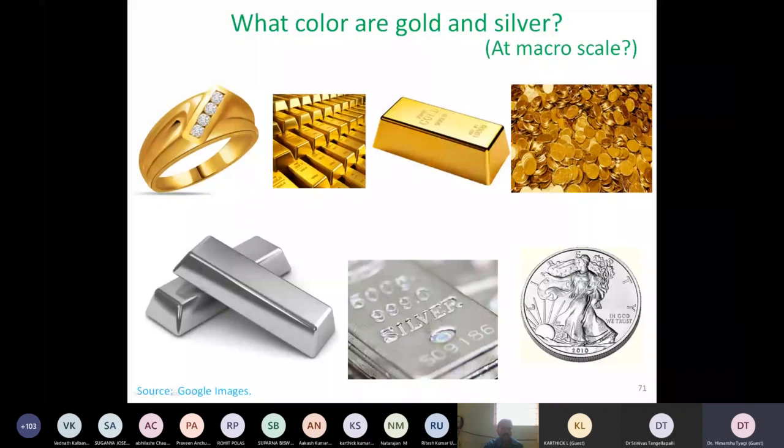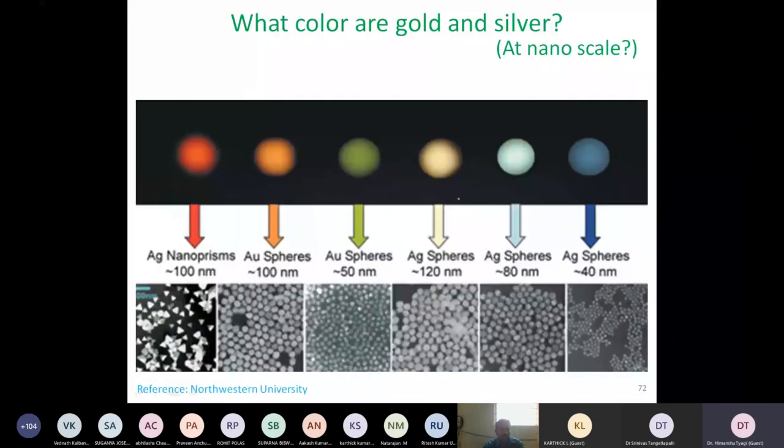But if we ask that question at a different scale, let us say at the micro scale, where we do not have a long gold bar of 1 or 2 centimeters, but something of the order of nanometer or micrometer scale, then the color should remain the same, isn't it? But it doesn't remain the same. It becomes very, very interesting.